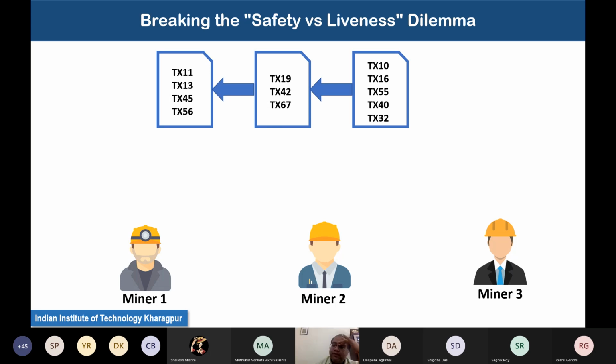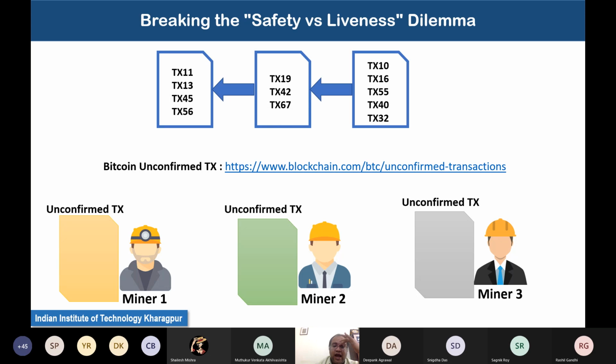Now, what the miners do is that they maintain a list. That particular list is called the unconfirmed transaction list. So what is this unconfirmed transaction list? This unconfirmed transaction list contains the set of transactions which are being proposed by someone in the network, but they have not been confirmed into any existing blocks.